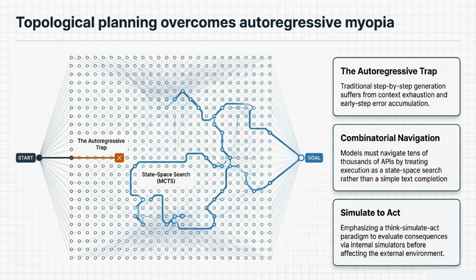This shift to topological planning is essential to overcome what we call autoregressive myopia. Traditional step-by-step generation falls into the autoregressive trap, suffering from context exhaustion and early-step error accumulation. By treating execution as a state space search rather than simple text completion, models can combinatorially navigate tens of thousands of APIs. This enables a powerful think-simulate-act paradigm, allowing internal simulators to evaluate consequences before taking real actions.